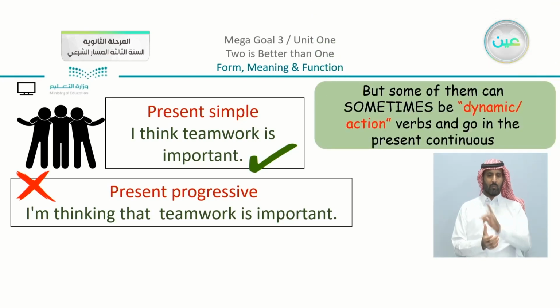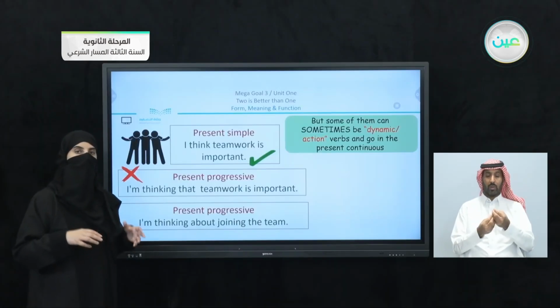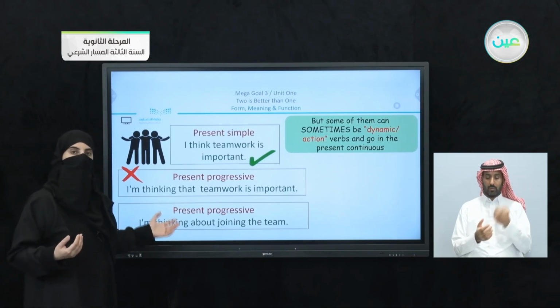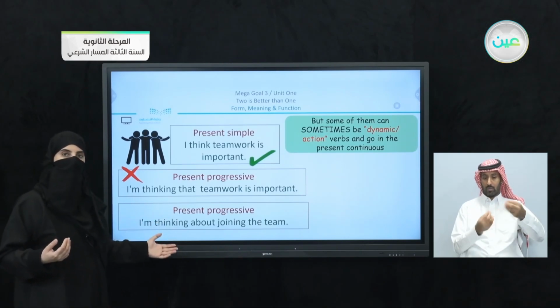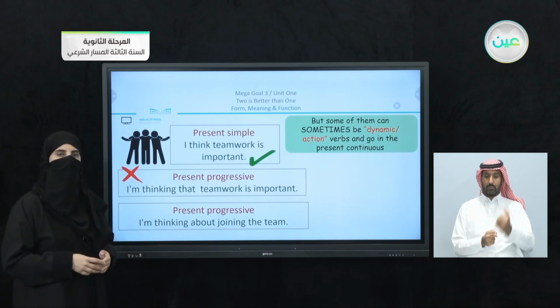But as a note, some of them can sometimes be dynamic or action verbs and go in the present continuous. How is that? I can give an example and say that I'm thinking about joining the team. If I have a sentence like this one, I am thinking, you can see that I used an abstract verb with a present progressive because I turned it into an action or dynamic verb.